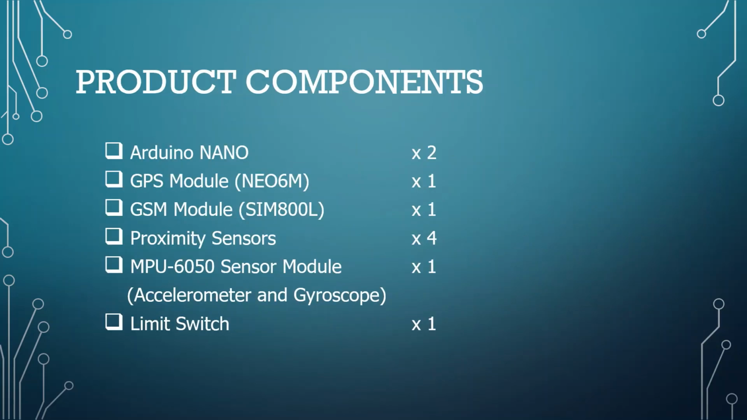In order to build this system, we have used the following product components. We have used two Arduino Nano boards, one GPS module, model number Neo6M, one GSM module, model number SIM800L, 4 proximity sensors, an accelerometer and gyroscope sensor module, model number MPU 6050, and one limit switch.